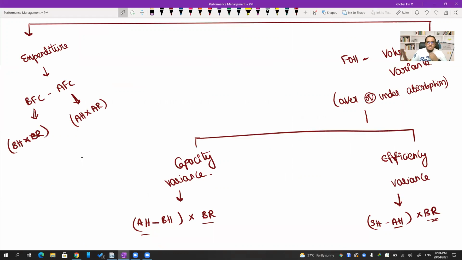Is that your doubt? Budgeted rate and standard rate, is that your doubt? That's what I was telling you. For fixed overheads you don't have the concept of standard rate and budgeted rate. Manish, this discussion I started with that point. I told you that for fixed overheads we don't create a budget based on number of hours into rate. We say that okay, this is the total amount of fixed overheads budget. So for our understanding purpose we break it down into hours and rate and all. So standard rate and budgeted rate is same, ma. Don't need to worry about that. If that is your doubt, it's the same.